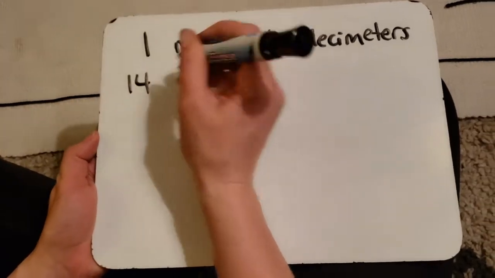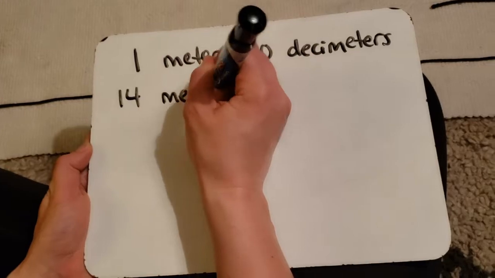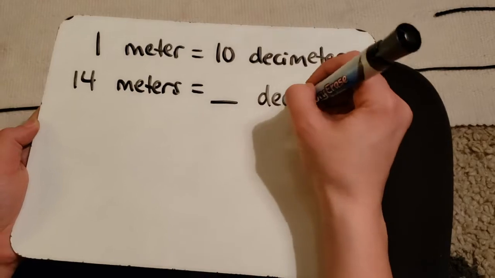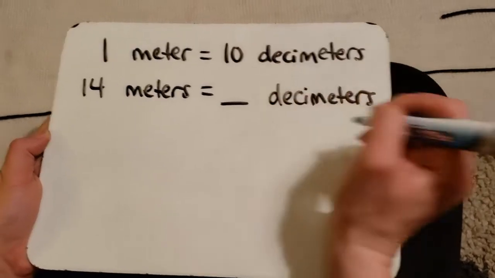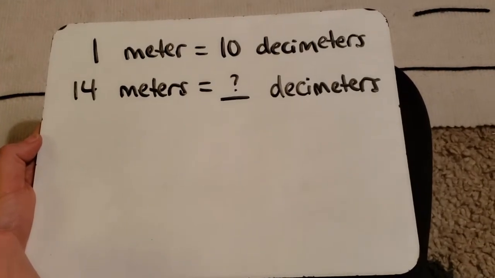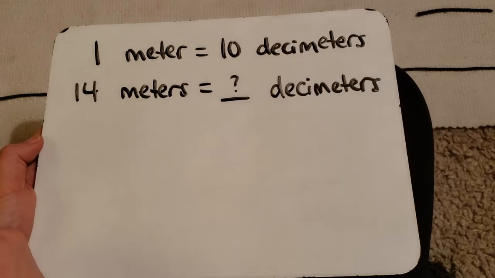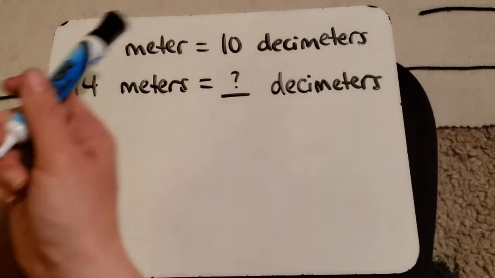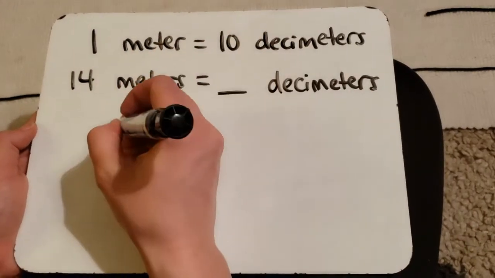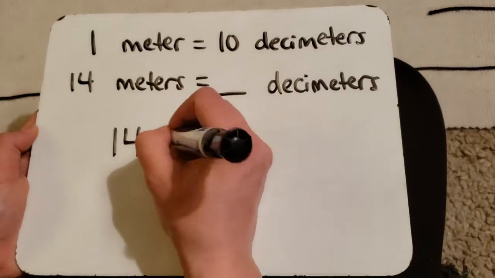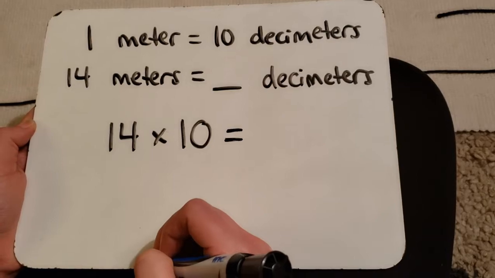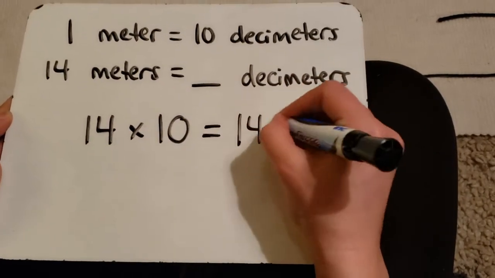But if we had 14 meters, how many decimeters would that be? How are we going to figure that out? Well, there's 10 times as many decimeters in 1 meter, right? So we could do 14 times 10 equals 140.